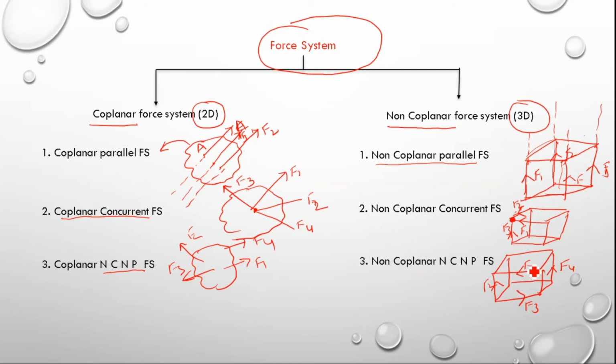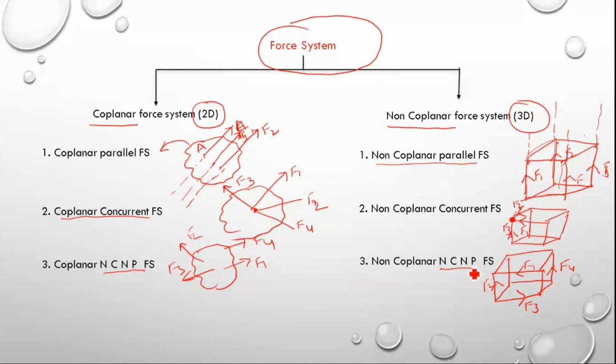All these four forces are not concurrent. Either they are not parallel. Maybe F2 and F4 may be parallel, but all four forces are not parallel. So this kind of force system is called a non-coplanar, non-concurrent, non-parallel force system.